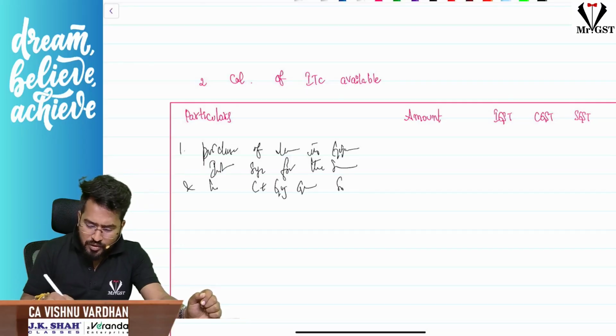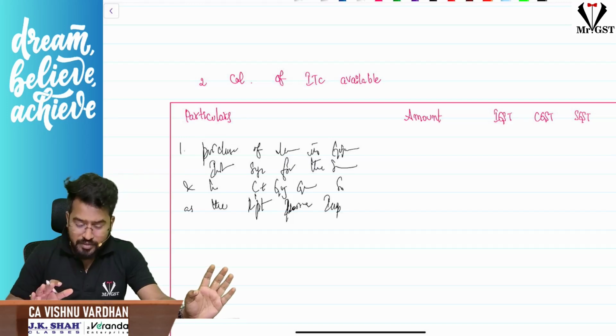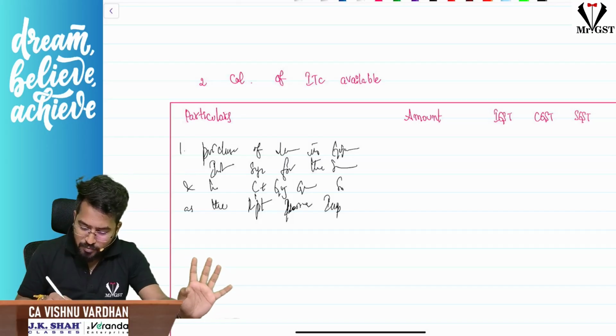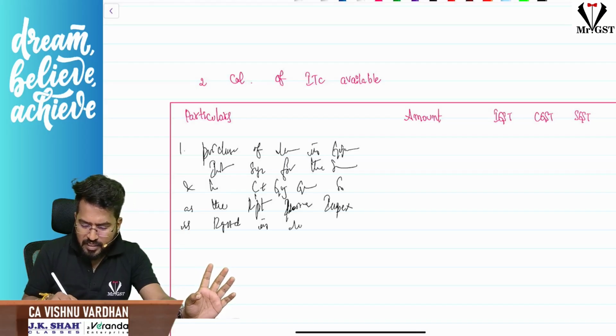So as the recipient, that is Purva Impex, please understand, I am doing it so fast just to make sure your time is saved. So you write neatly, properly, accordingly. As the recipient, Purva Impex Limited is registered in Maharashtra, not eligible for availing ITC.